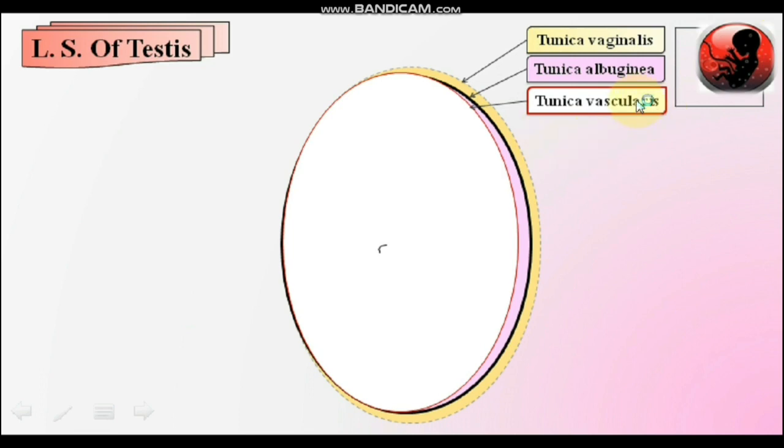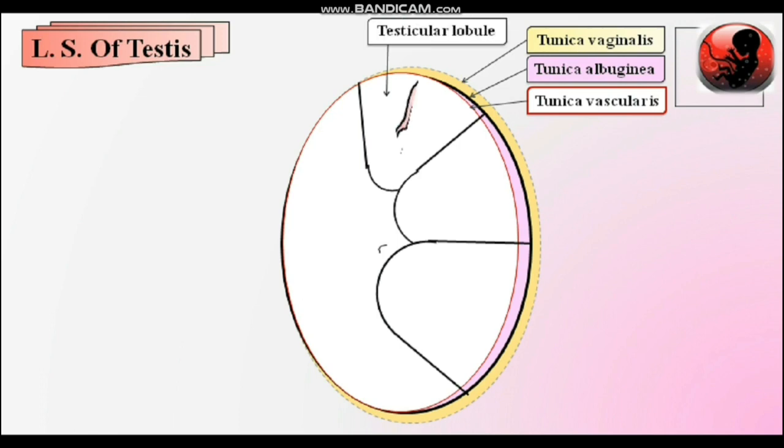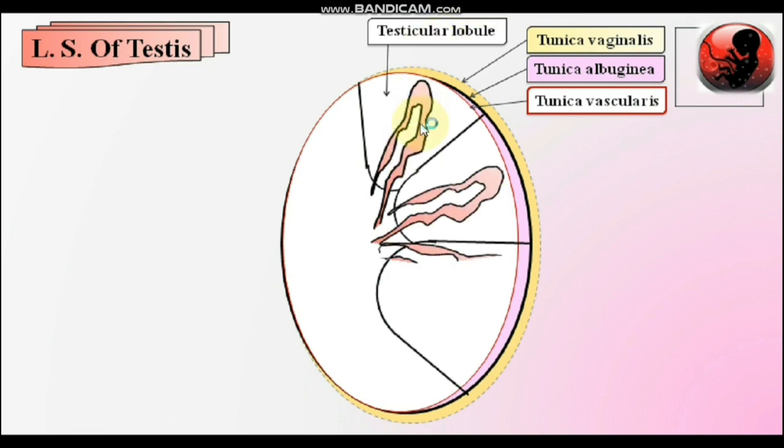The name vasculosa indicates that it is richly vascular, supplied with blood capillaries. From the tunica albuginea arises the septum of white fibrous connective tissue, which divides the testes into the lobules known as testicular lobules. In the previous slide, we already learned that there are 200 to 300 testicular lobules.